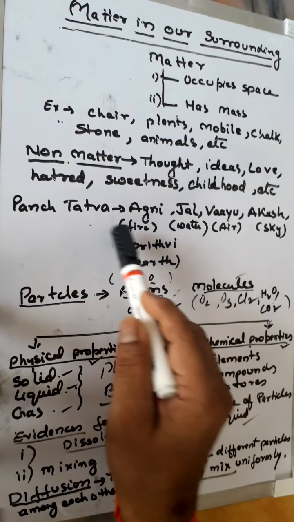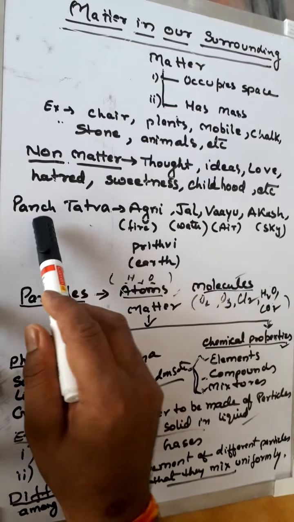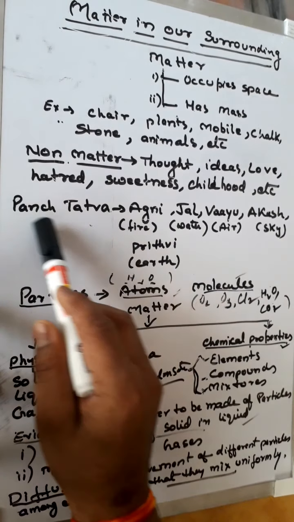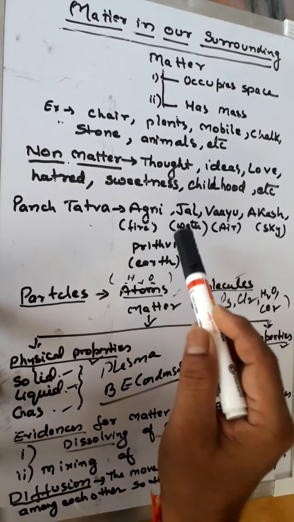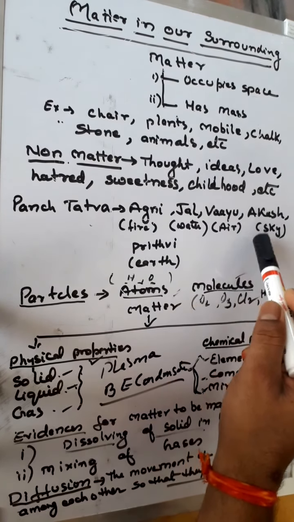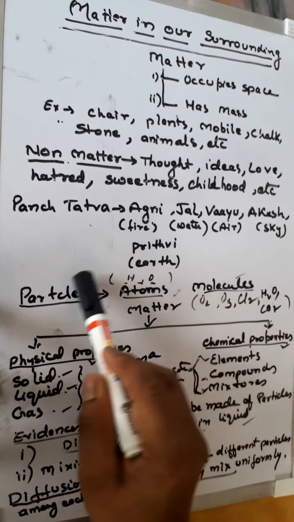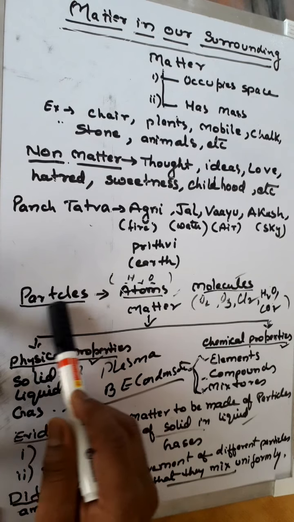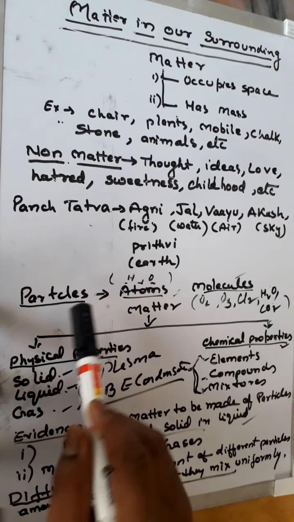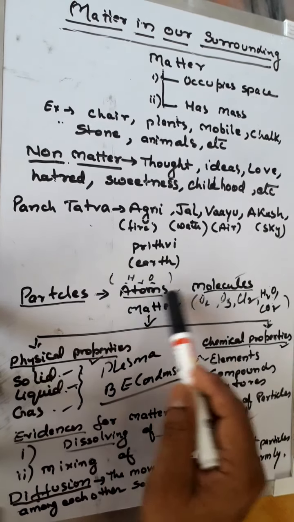According to ancient Indian philosophy, anything or matter is made up of Panch Tattva, that is Agni, Jal, Vayu, Akash, and Prithvi, that is fire, water, air, sky, and earth. According to modern theory, matter is made up of particles, and by particle we mean atoms and molecules.